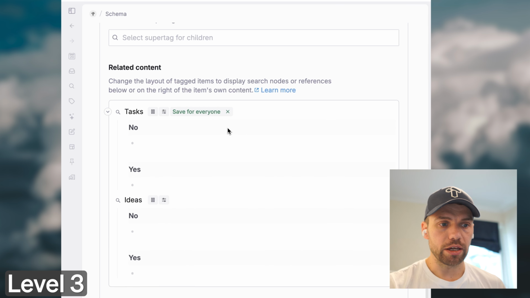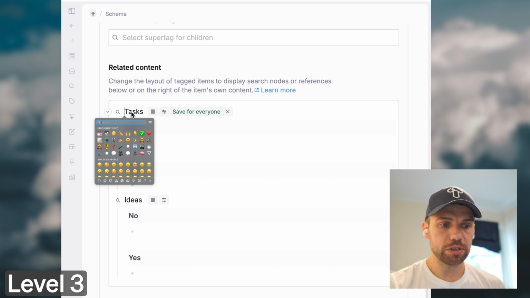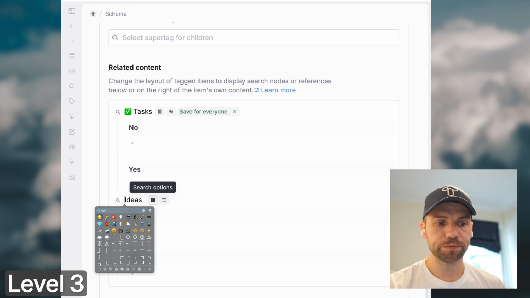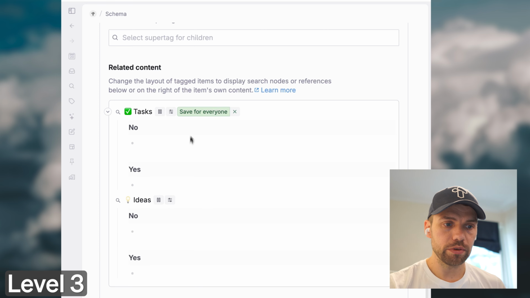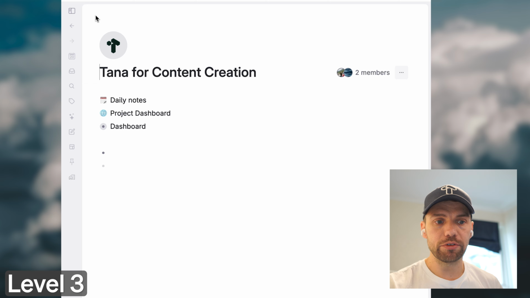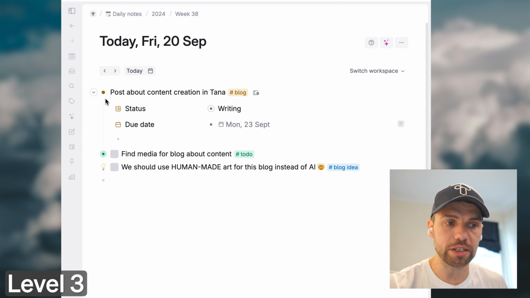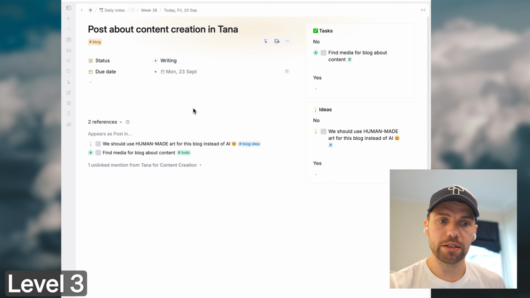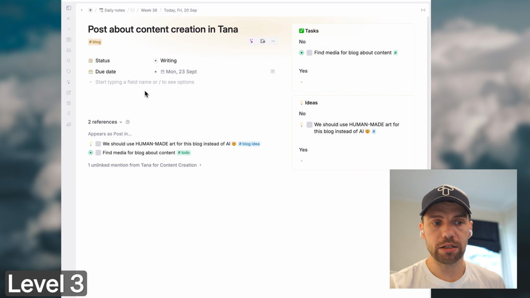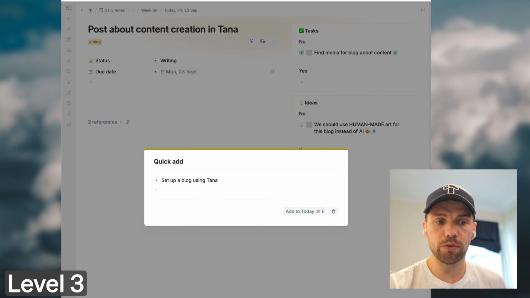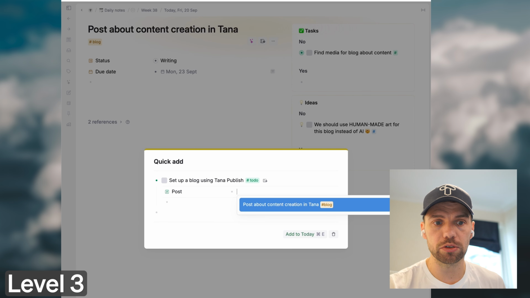Okay, so here adding a couple of super tags, adding a couple of emojis just to make sure these look nice. And now these searches, because they're in related content, they're going to appear every time I go into a blog post. So now you can see I'm inside this post, and on the right-hand side, I have related content that shows me all the tasks and ideas that I have created for this specific blog post.